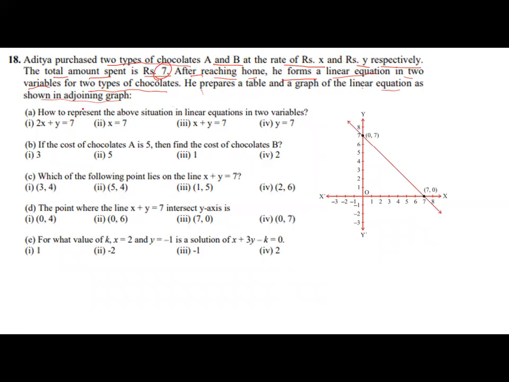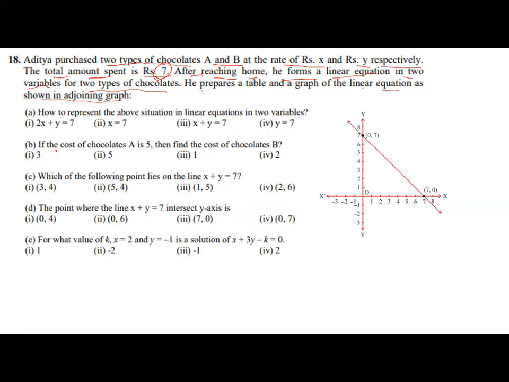Now let us read the question. How to represent the above situation in linear equations in 2 variables? Whether 2x plus y is equal to 7, or x is equal to 7, or x plus y is equal to 7, or y is equal to 7.